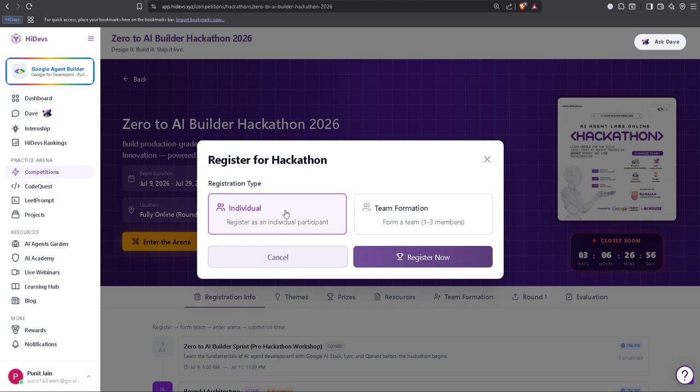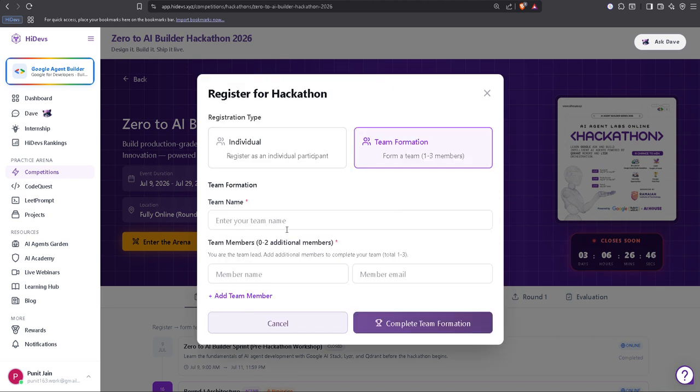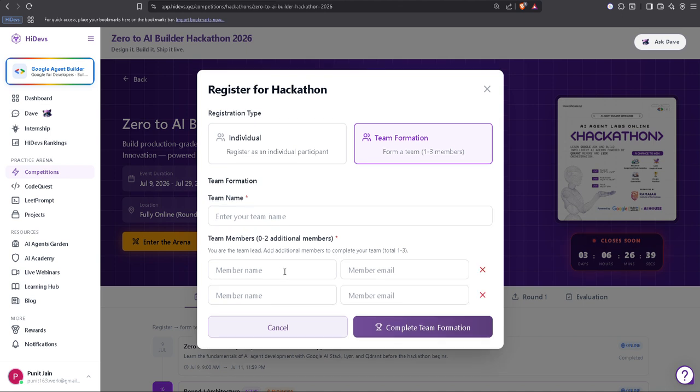Okay, now if you are an individual, then just head towards individual and register, click on the register now button. And if you are forming a team, this is for the team leader. Just enter the team name and the other two members' names and emails. Do not write your own name or email here, because it is taken that you are the one registering the team. So just add the team name, add both members' names, and that's it, complete your team formation.